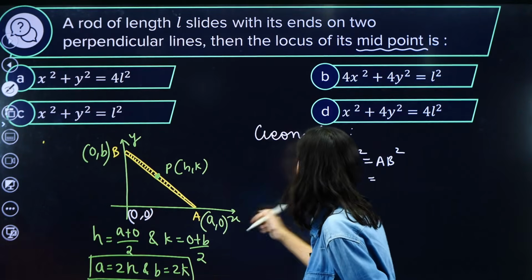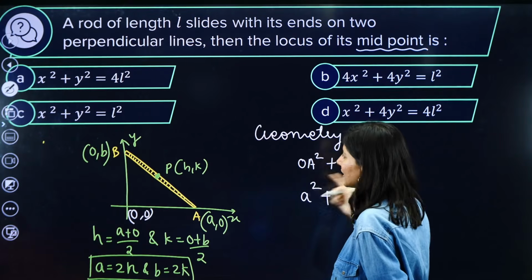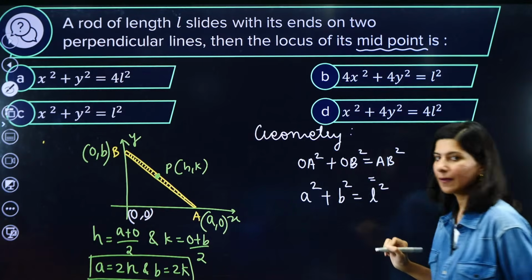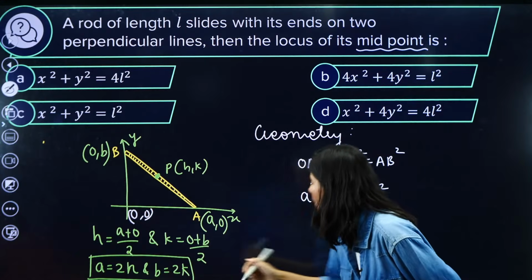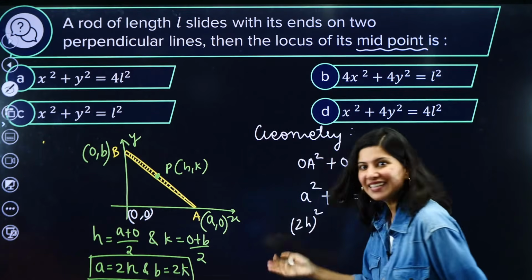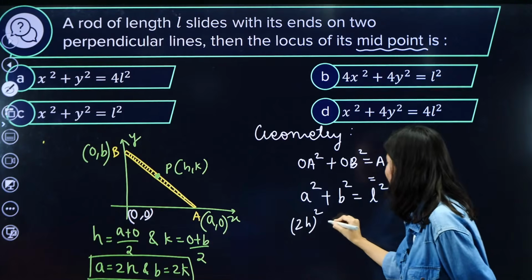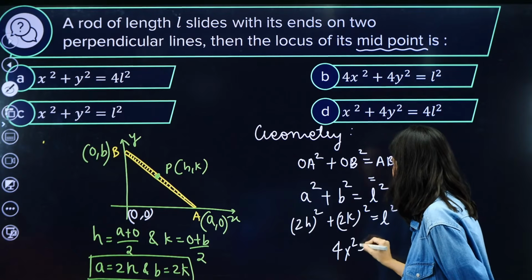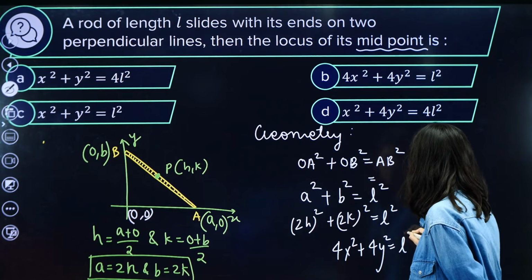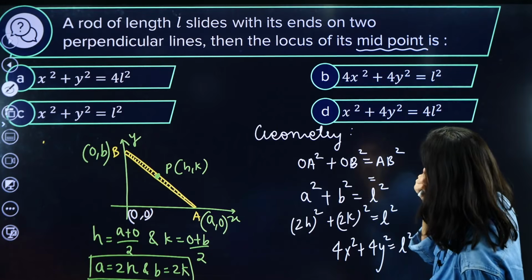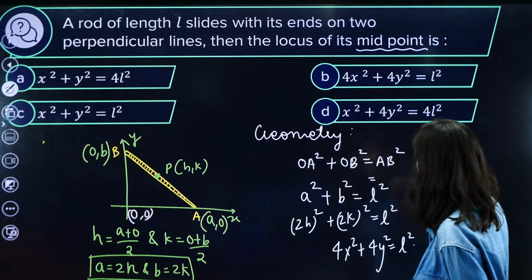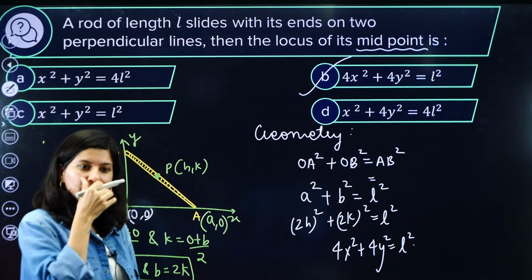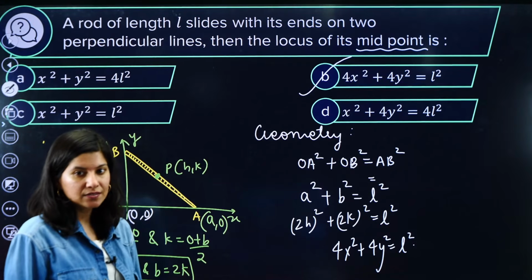OA square, OA is nothing but a square. OB square is b square. AB square is given in the question as L square. Now a will be replaced by 2h, so (2h) square, done the elimination, very easy, right? Plus (2k) whole square equals L square. So 4x square plus 4y square equals L square. Which answer? Option B. Very easy peasy lemon squeezy. All right, clear?